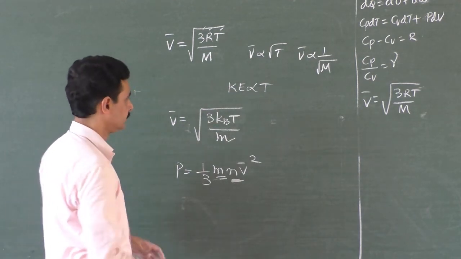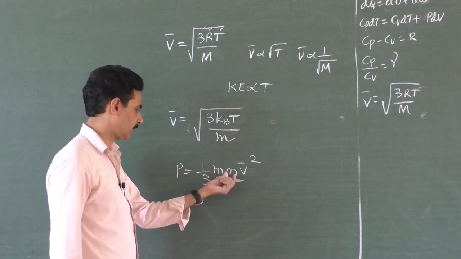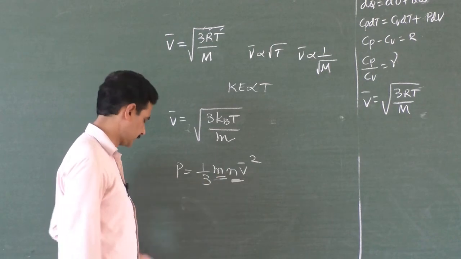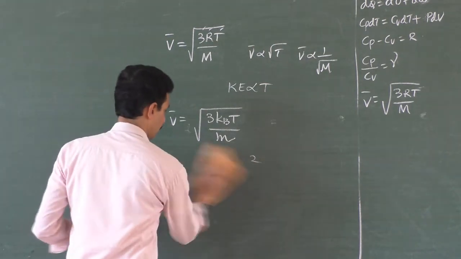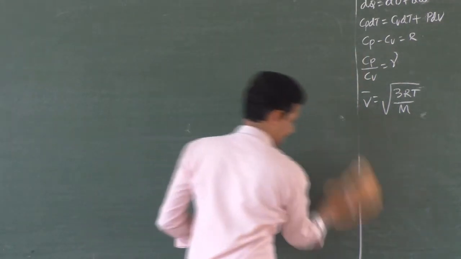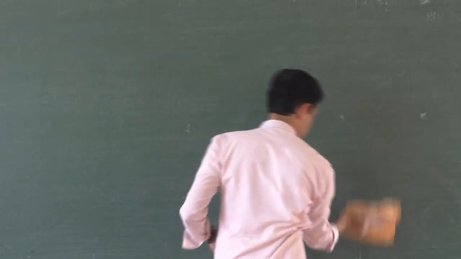important, right? So here we may get a question: if the mass of each gas molecule is halved and the number of molecules is doubled, what happens to the pressure and also the RMS speed? If it is changed, how will the pressure change? Okay, so those are the formulas. Then coming back to thermodynamics now.